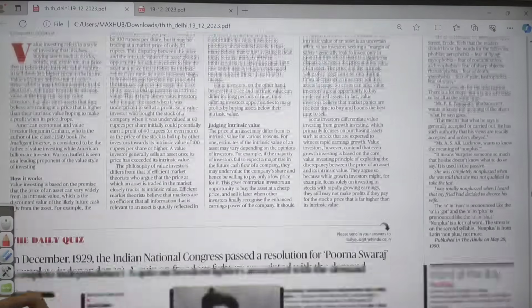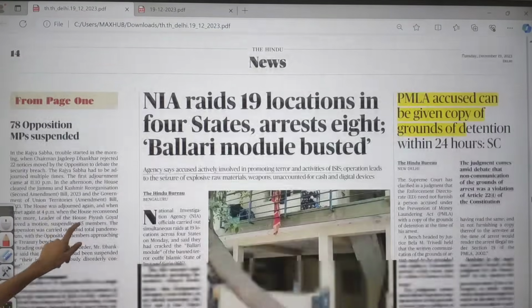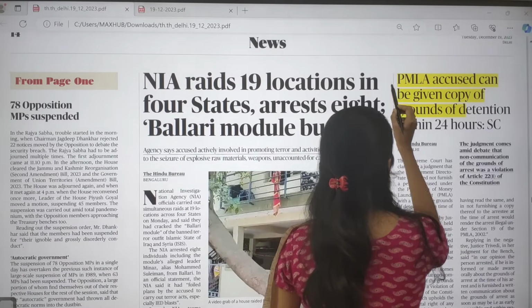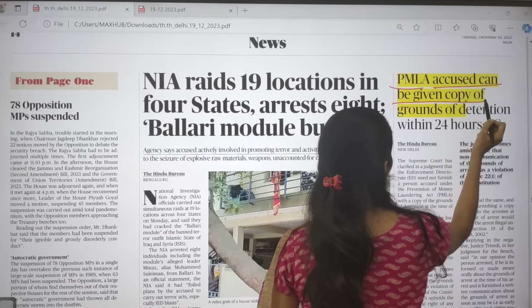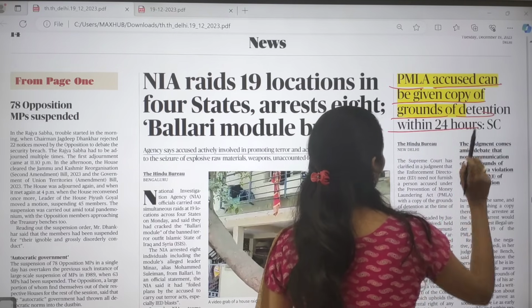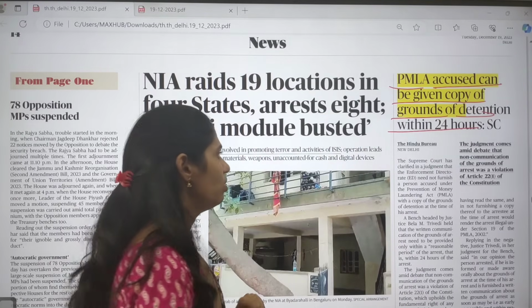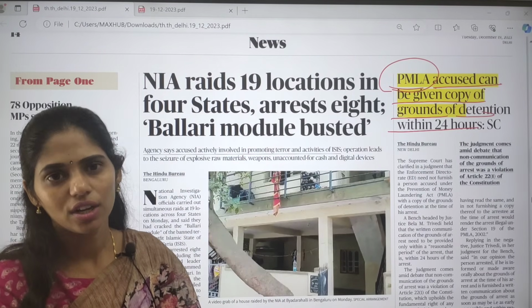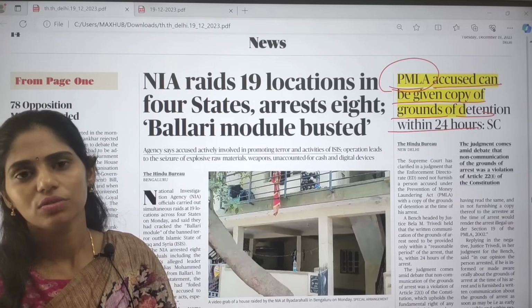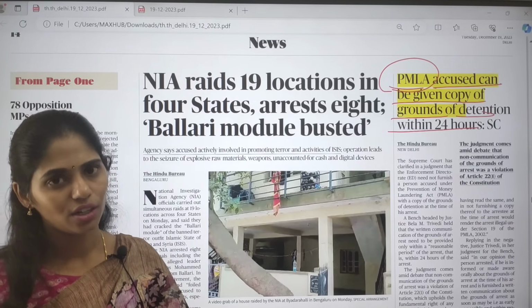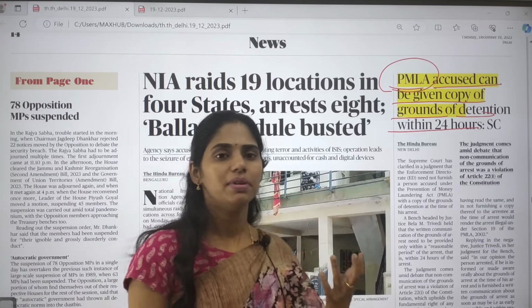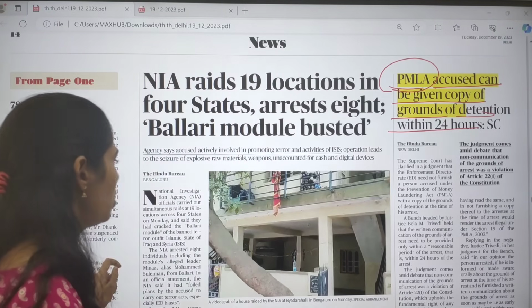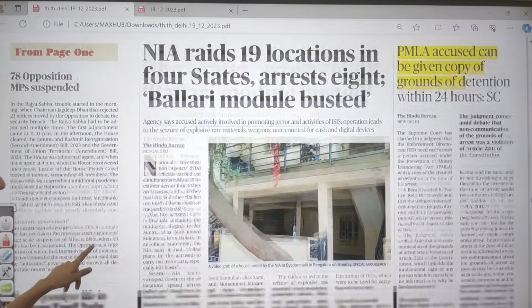And you can directly move on to this news page. Yes, here you can see one article, that is PMLA, Prevention of Money Laundering Act: accused can be given a copy of the grounds of detention within 24 hours. So here you have to focus on what this Prevention of Money Laundering Act is, understand what money laundering is, what steps are taken by the government that are necessary for tackling this issue, and if there are any developments in money laundering, what they are. So all these things are very, very important. Okay, so that is important from this topic.